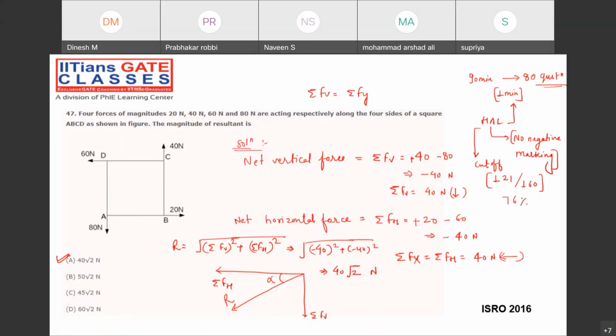Now, some of you might be thinking, sir, you just started engineering mechanics with the resultant, but you're not giving any idea about what we are actually going to do in engineering mechanics. So for that also, let me give you some overview about the topic. First complete this numerical, then we can discuss.